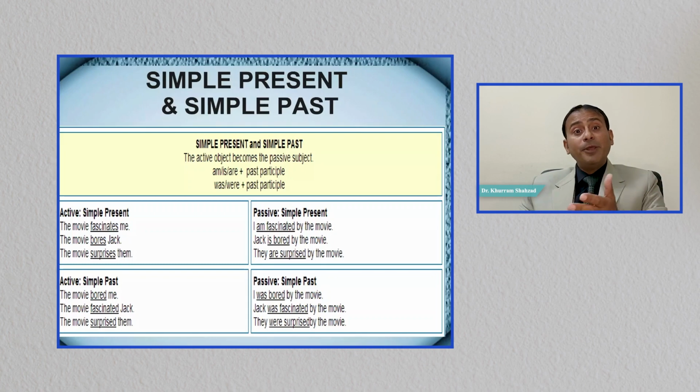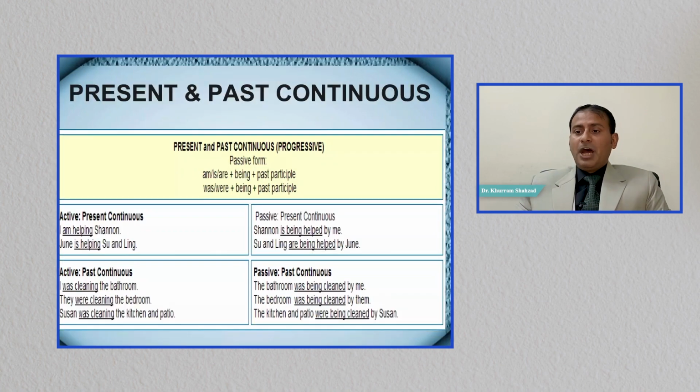The movie bored me, past simple tense. Here we will be using was verb plus third form of the verb. I was bored by the movie. The movie fascinated Jack. Jack was fascinated by the movie. The movie surprised them. They were surprised by the movie. Now have a look at it. Present continuous and past continuous.